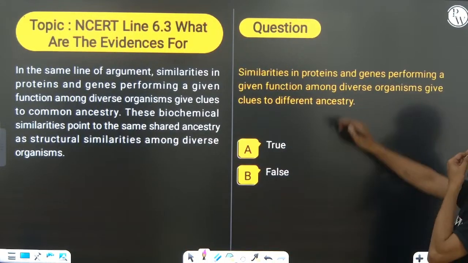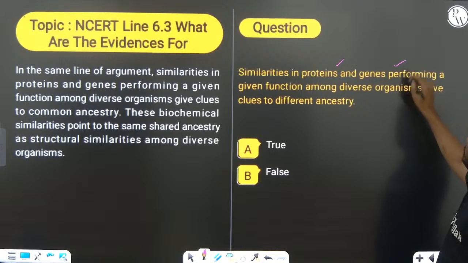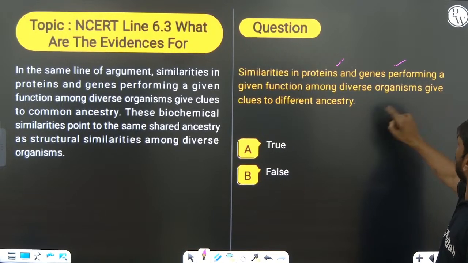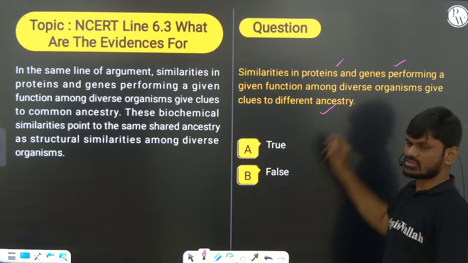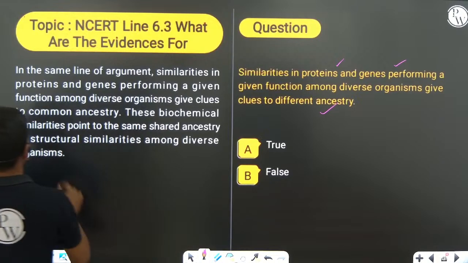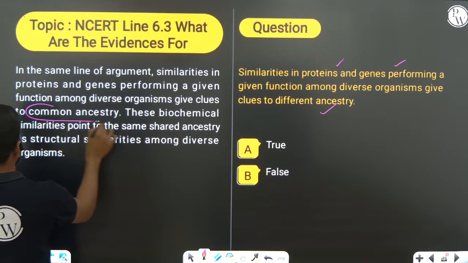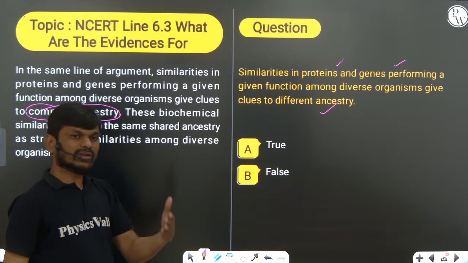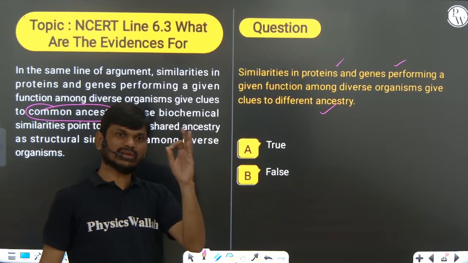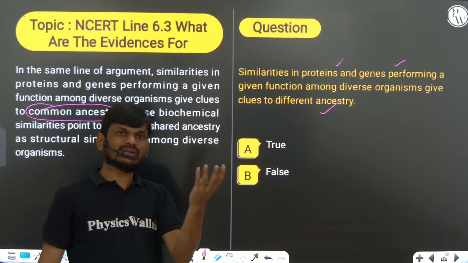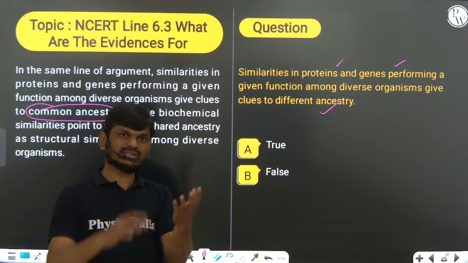Now you can see, similarity in proteins and genes performing a given function among diverse organisms gives a clue to the common ancestor, not a different ancestor. Inside the cell, the genes and DNA contain purines and pyrimidines, which are the same.